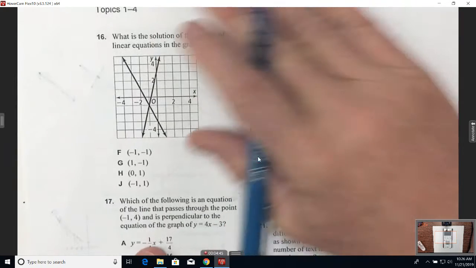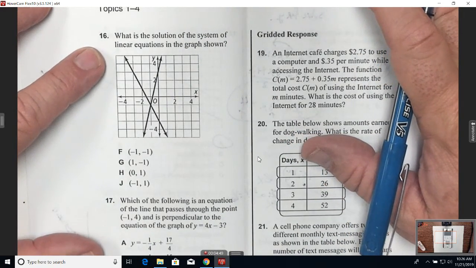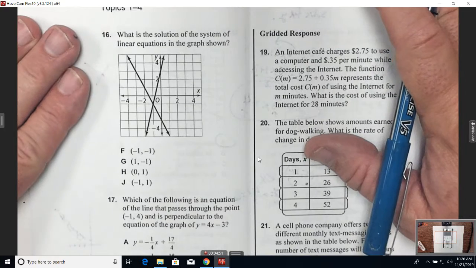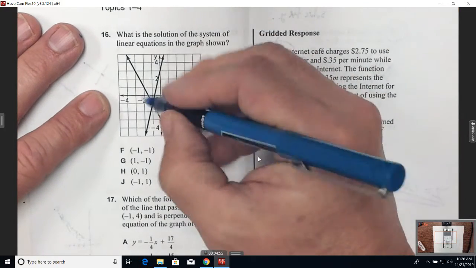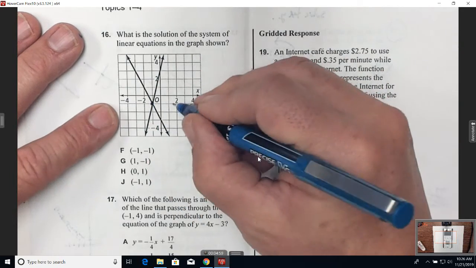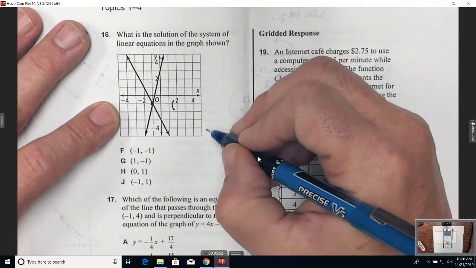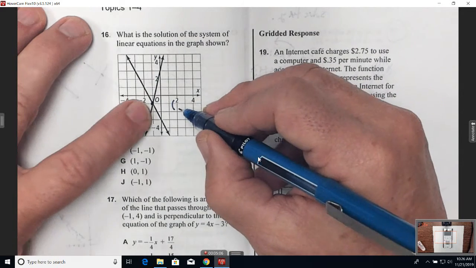Is that where I'm at? Yeah, 16. What's the solution to this system of linear equations? So I give you a picture of a system of linear equations by a graph, and the solution is the intersection of those 2 lines. You just got to tell me, where do they cross? See how easy that is? That hopefully will be one easy one on the test tomorrow over all this stuff. So where's that crossing? It's at x is what?